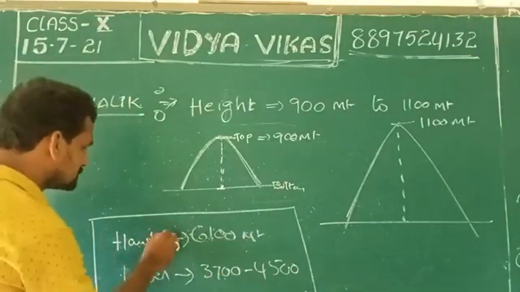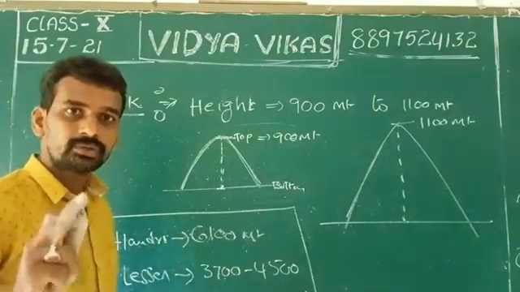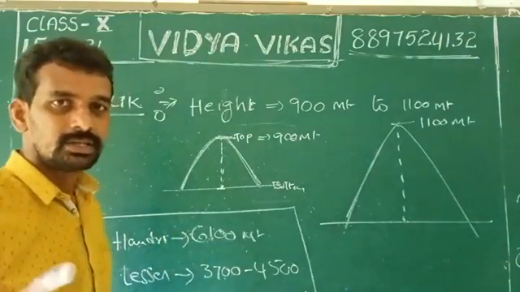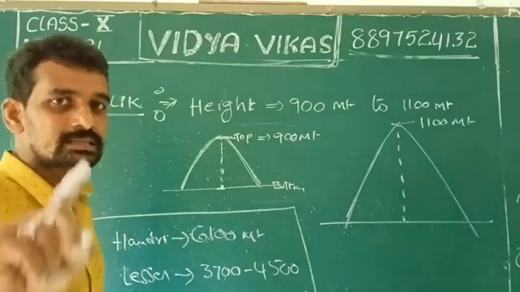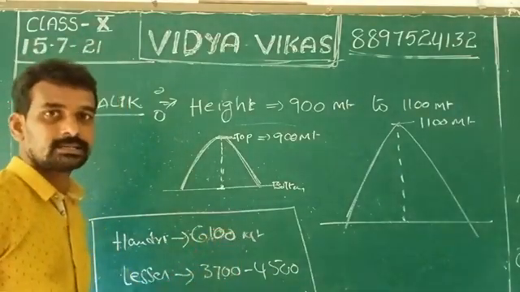Based on this table, what should we understand? The heights of the Himalayas are different.